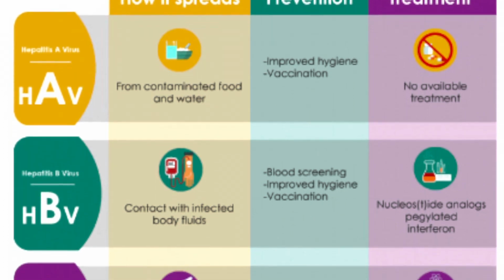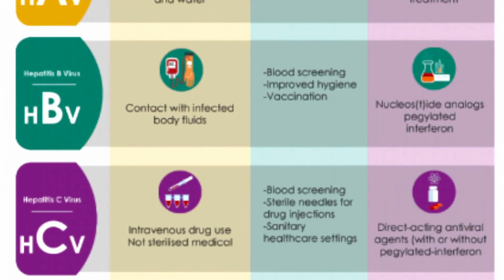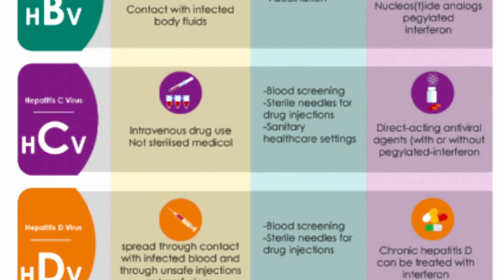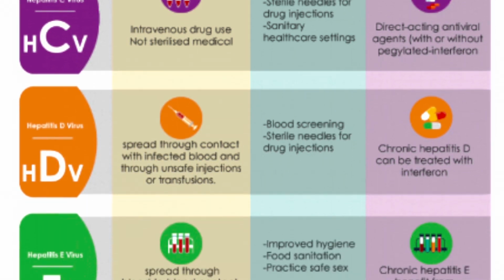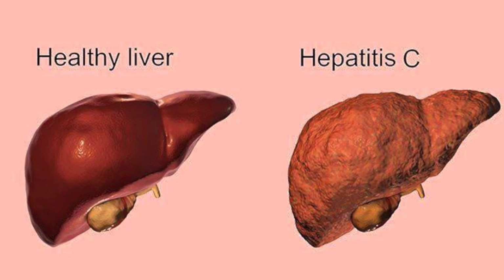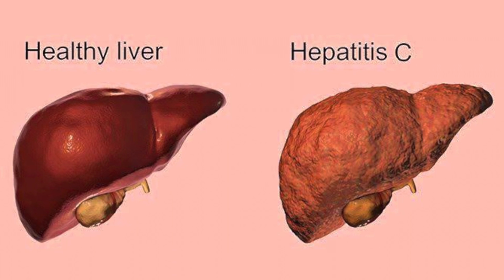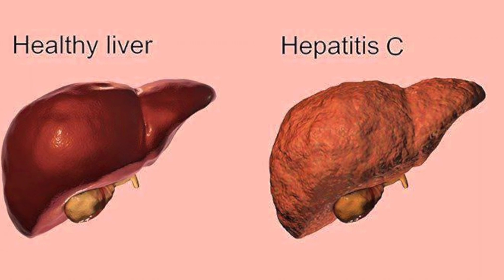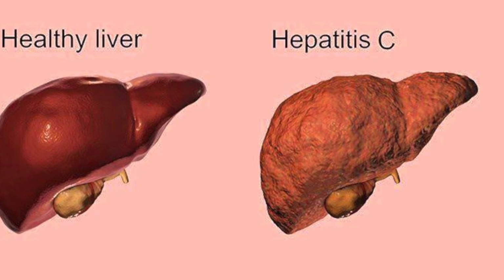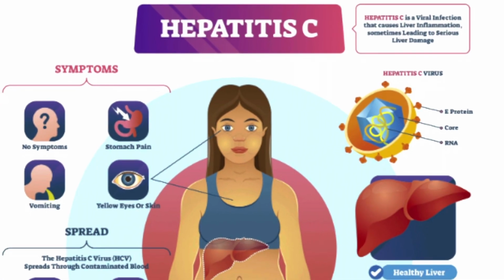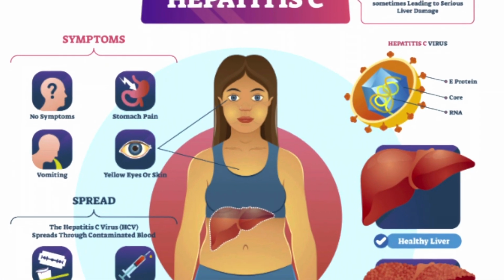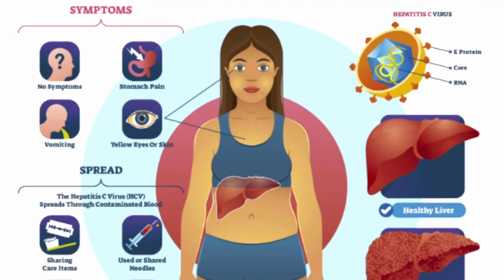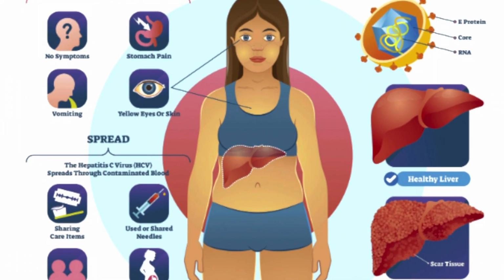So what is hepatitis? Hepatitis is the inflammation of the liver due to various infections and diseases. Hepatitis type C is specifically a strain of the hepatitis virus that leads to chronic infection of the liver. Each strain affects the human body differently and is caused by various factors. Hepatitis C is transmitted via blood contact from an infected person. Today, most people become infected due to intravenous drug use, especially when unsterilized.